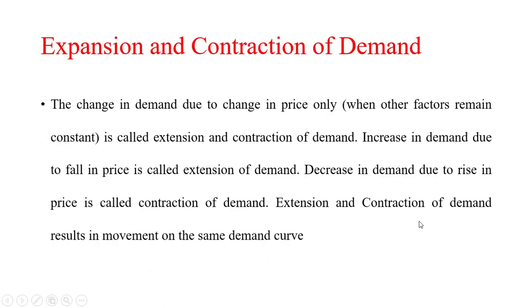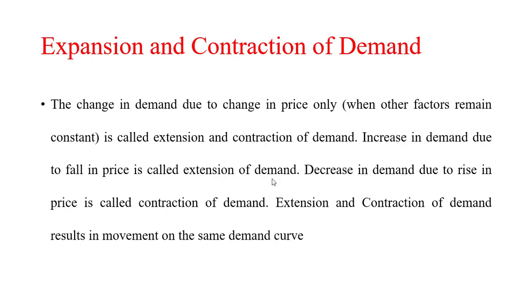Next is expansion and contraction of demand. What does this expansion and contraction of demand mean? Now expansion means when your demand is increasing because of fall in the price, that is called extension of the demand. When the price is decreasing, your demand is increasing, right? That is called expansion or extension of demand.